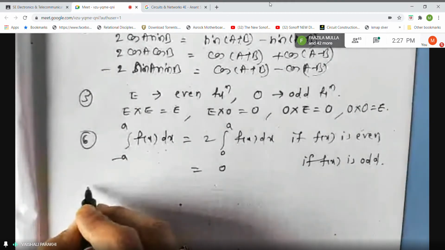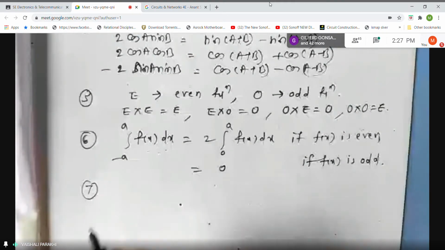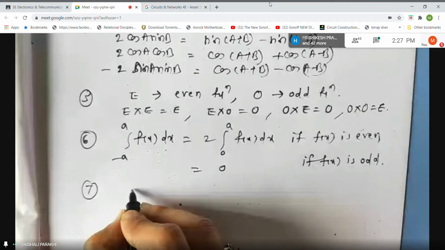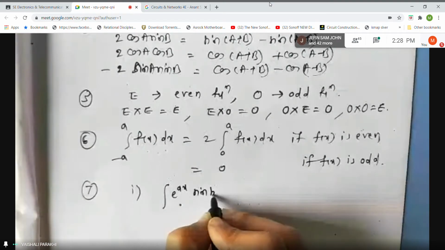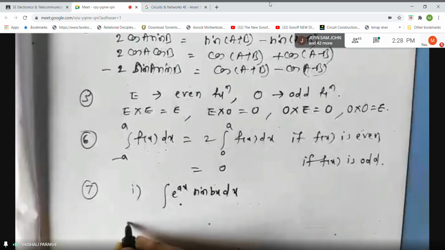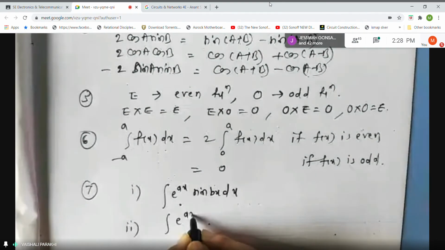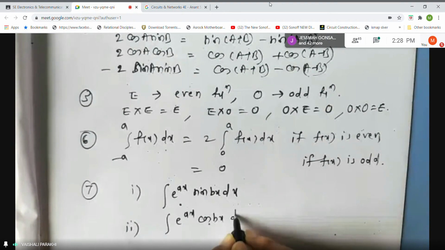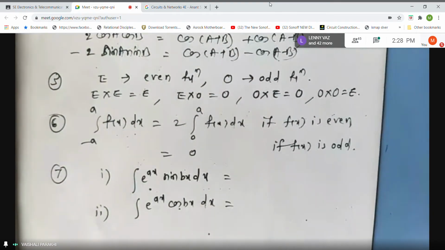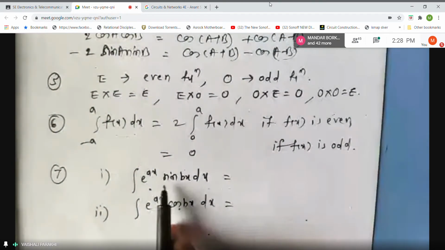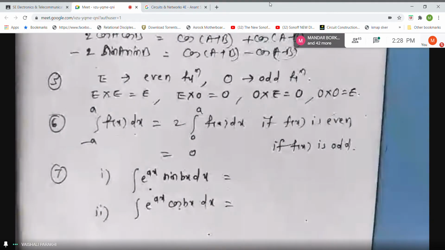Now in the next point I am going to give you two famous formulas of integrals which we require. One is the integral of e raised to x sin bx dx, and the second one is the integral of e raised to x cos bx dx. You cannot solve these by the integration by parts rule, students, because none of the derivatives becomes constant.